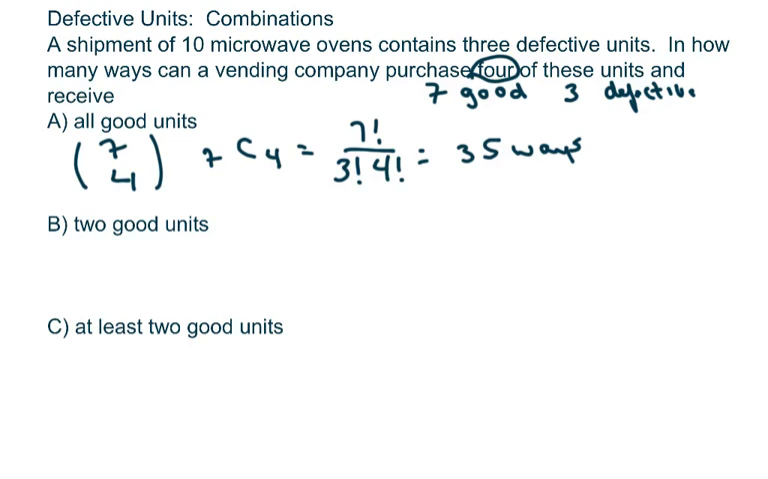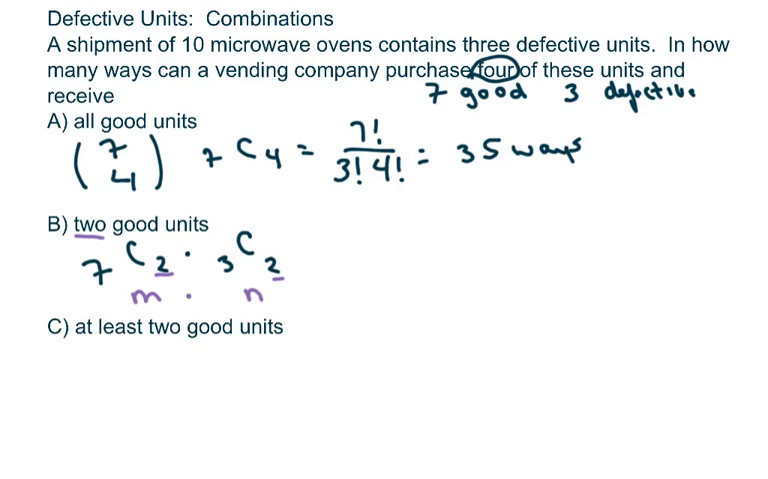Now, 2 good units means we're choosing, from the 7, we're choosing 2 times, we have 3 that we can also choose 2 from. So this is our counting principle. We can choose 2 from the good ones. That's your M ways. And we also can choose 2 from the bad ones, since we only want 2, but we still have to choose 4. So the 2 plus 2 equals 4.